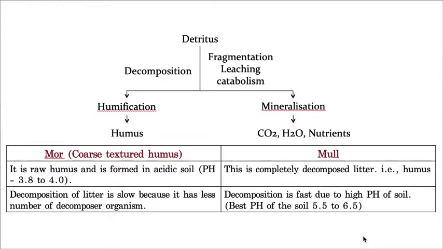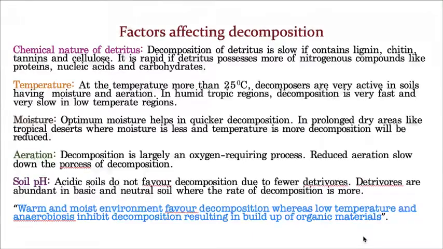Okay. Now let us take what are the factors that influence decomposition. There are like 4 or 5 factors. I think 5 factors are there. The first one is the chemical nature of the detritus, and the next ones are temperature, moisture, aeration, and pH.